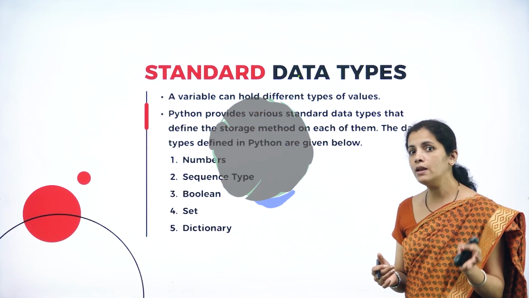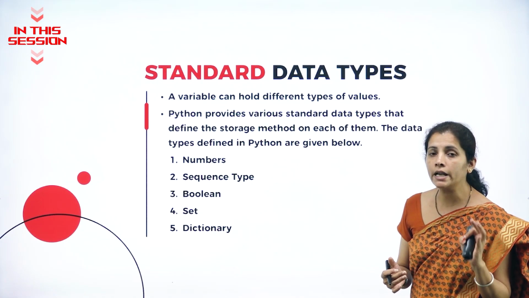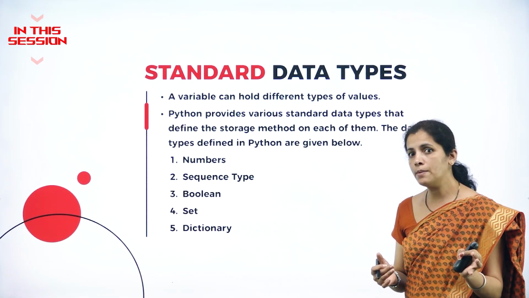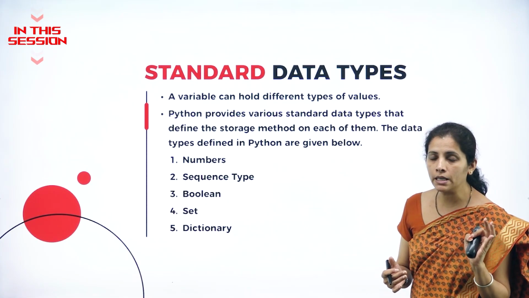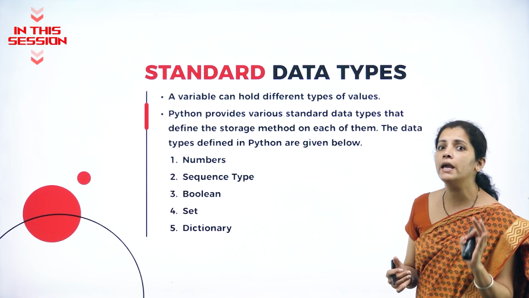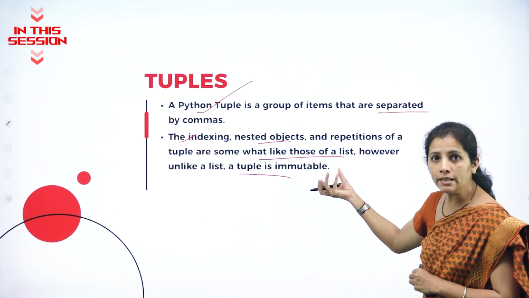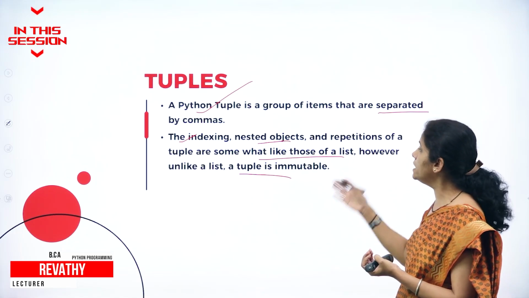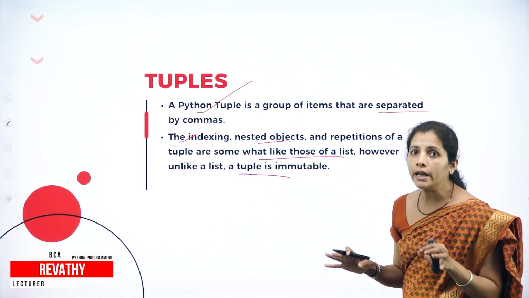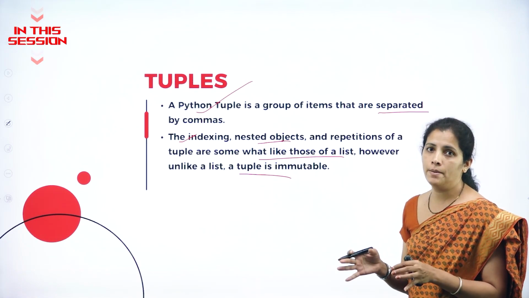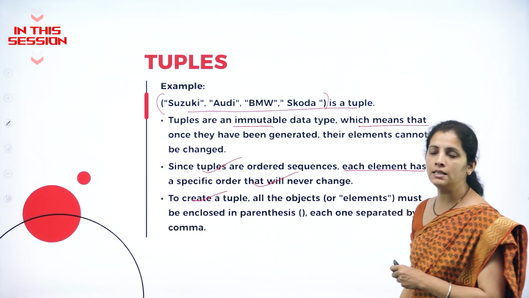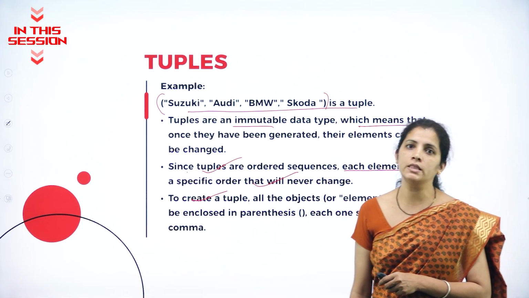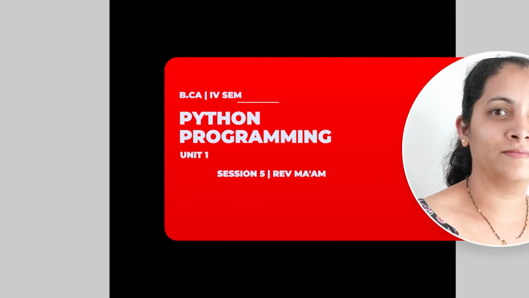What is variable? Variable is nothing but the container or placeholder. Mutable in the sense what? We can able to change the element. But what about immutable? We are not able to change the element. To create a tuples, all the objects must be enclosed within the parenthesis.